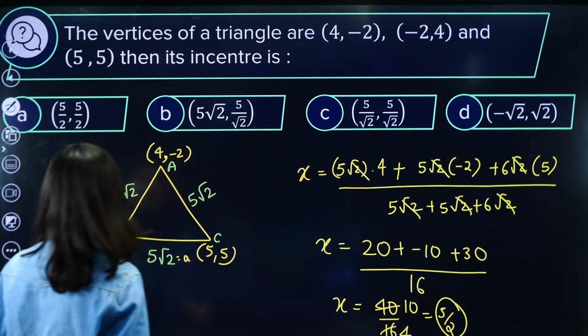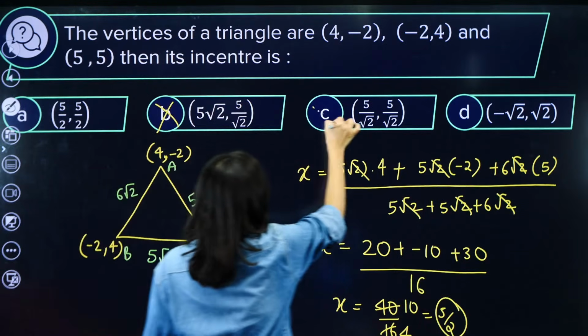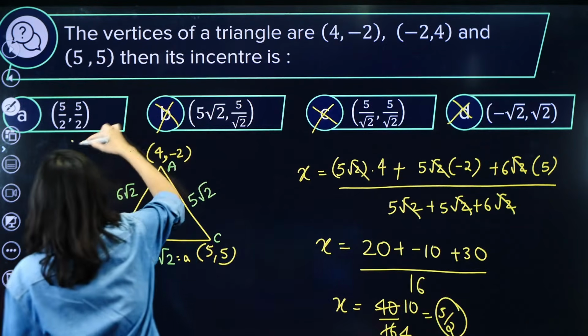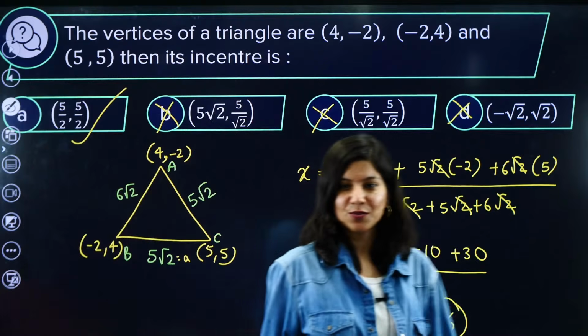What does that mean? Option B is wrong, C is wrong, D is wrong. Option A is absolutely right, my dear students.